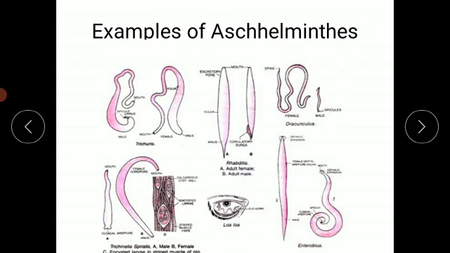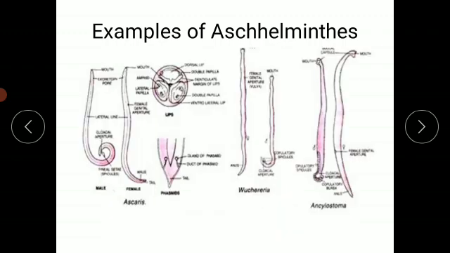Observe the length: the female is always larger as compared with the male. Then Trichinella spiralis, male and female, which is present here in the striated muscles. Then Loa loa, which is present inside the eye. So these are the different examples of Aschelminthes.